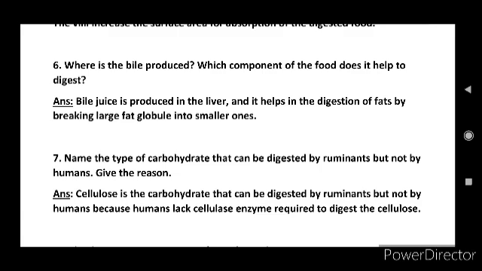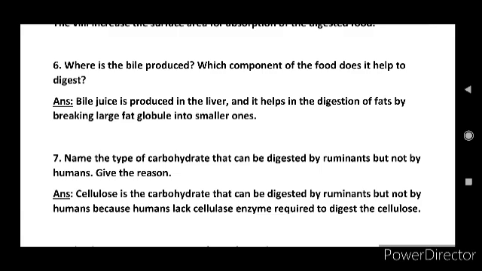Answer, cellulose is the carbohydrate that can be digested by ruminants but not by humans because humans lack the cellulase enzyme required to digest the cellulose. Okay, cellulose is a type of carbohydrate.